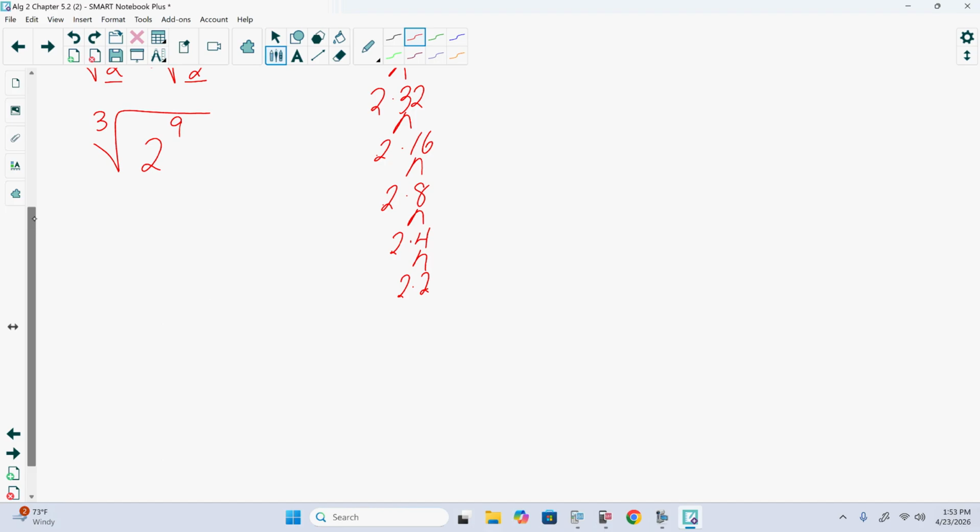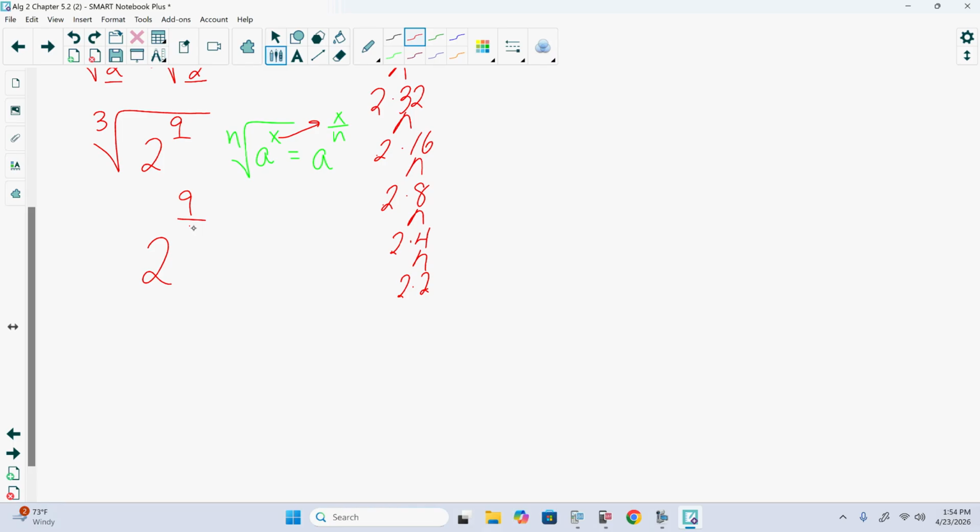Now, if that's not as intuitive or if we're able to see it, let's go back to what we had before. The nth root of a to the x is equal to what? A to the x over n, yes? So a in our case for this is 2. As we look at the fractional exponent, the x, which goes on top, would be 9 in our case.